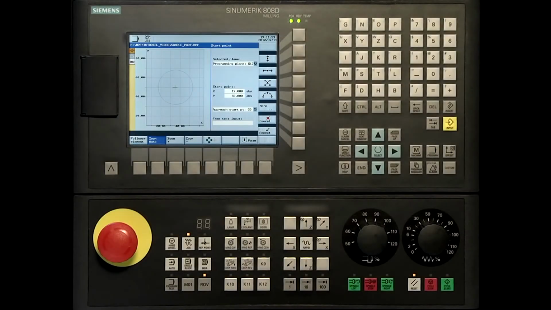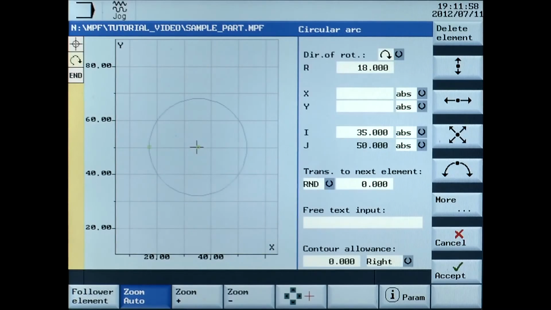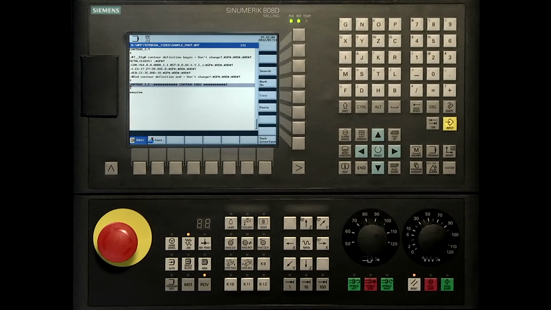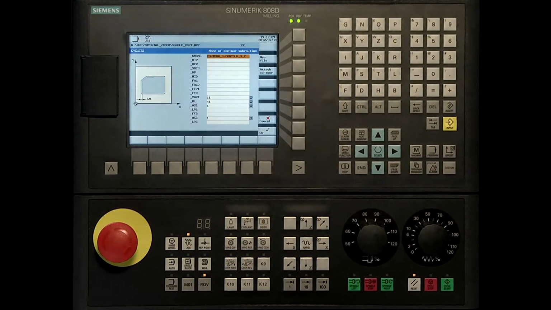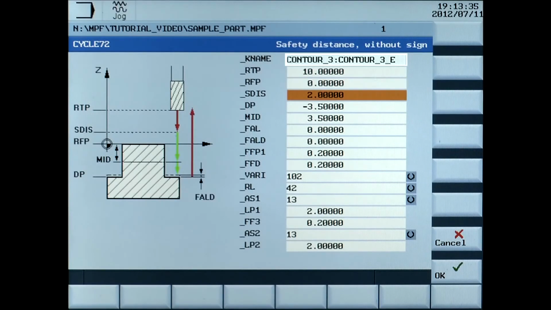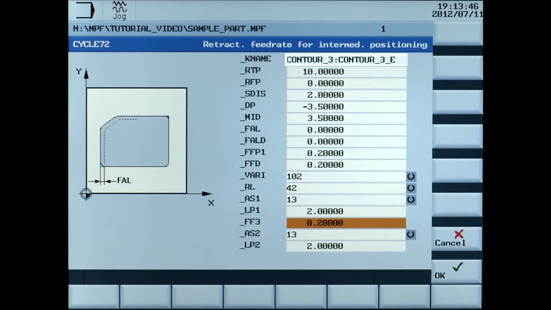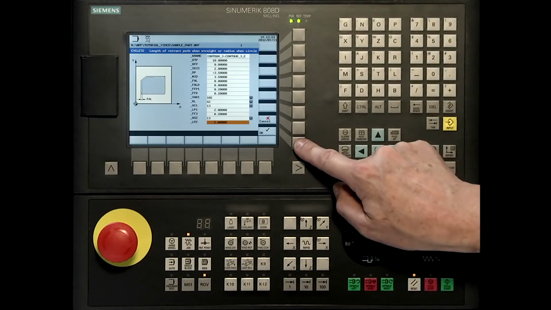You can look at the dimensions entered to create the contour. Press the Accept key. Press the Tech Interface. The following parameters are used to create the chamfer around the contour. Press the OK soft key to accept the data.